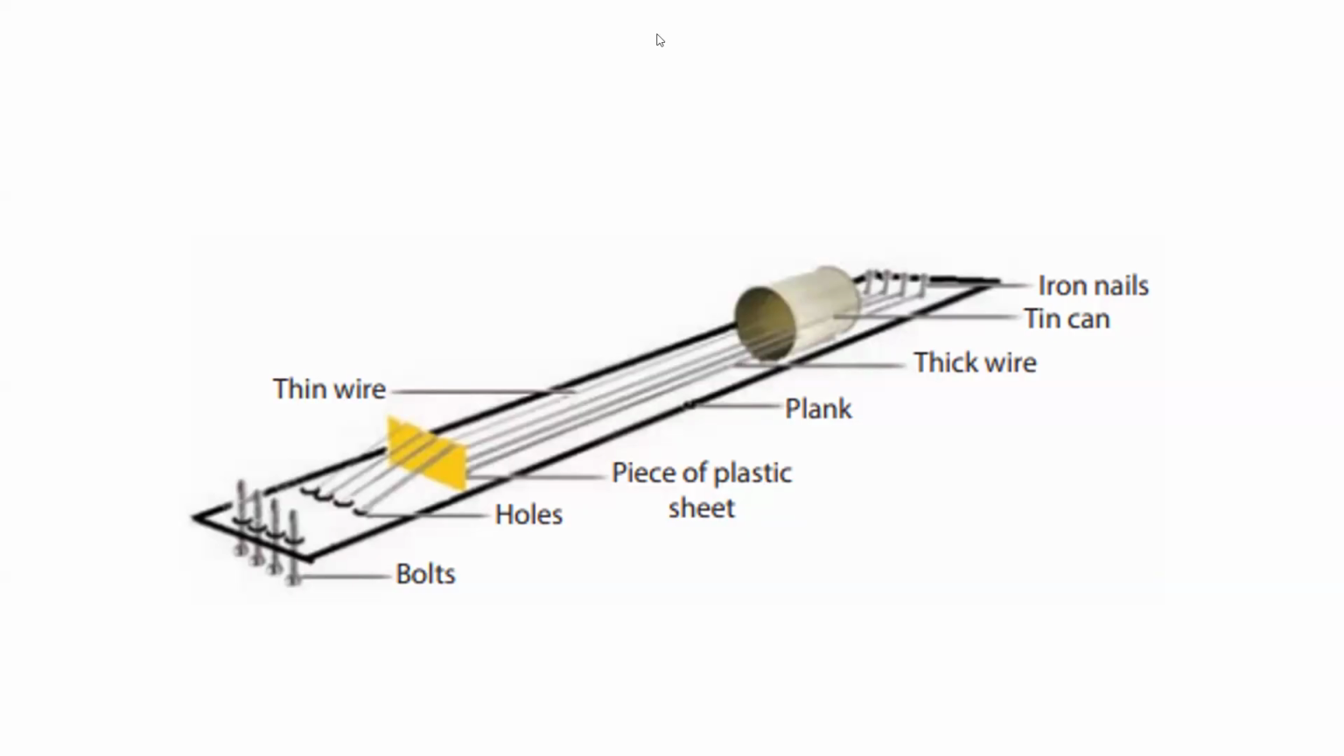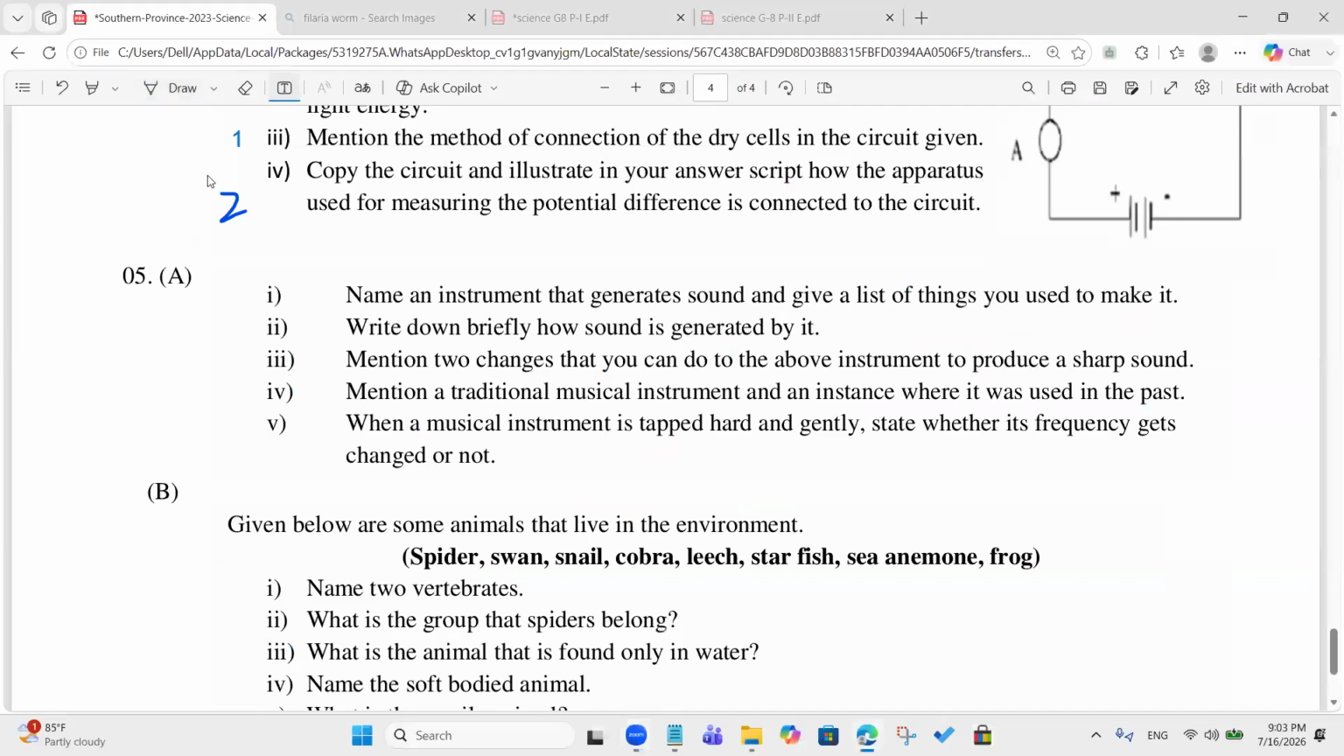Okay, good. So has everybody gone? Has everyone else gone except Ravan? Okay. Number one, you can take that one answer as the answer. Number two, write down briefly how sound is generated by it. It's producing sound by vibrating the string. Strings depend on the instrument that you chose, right?